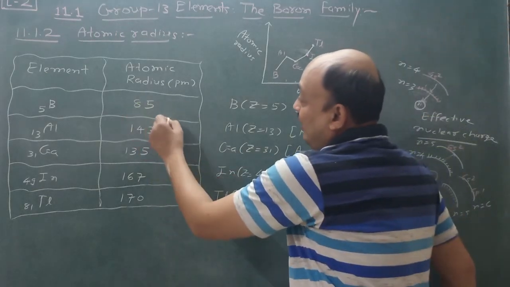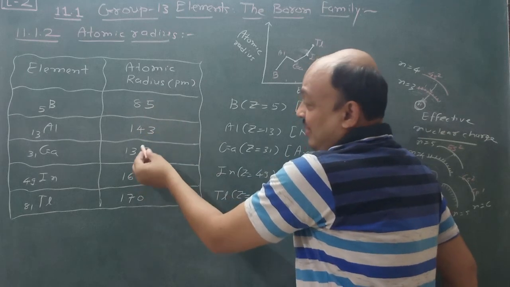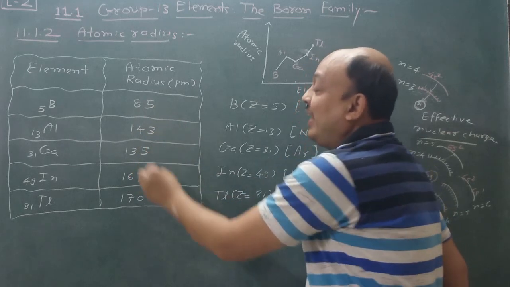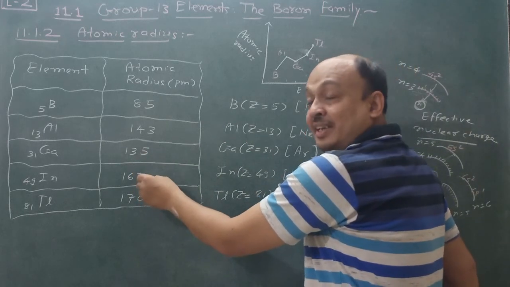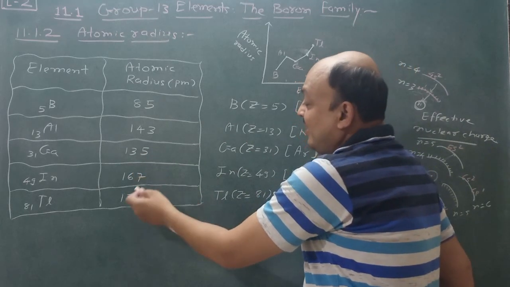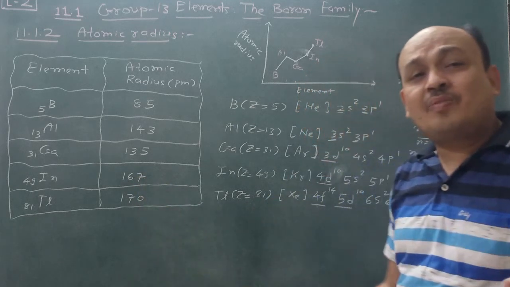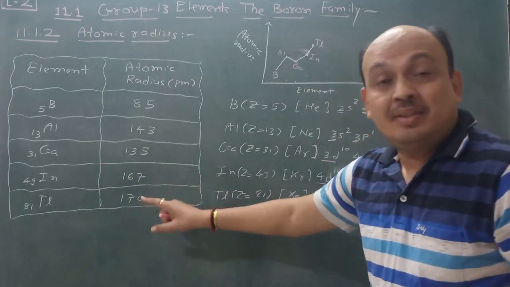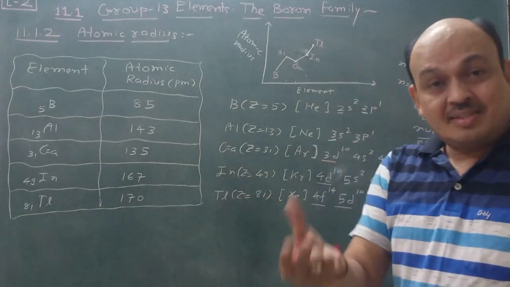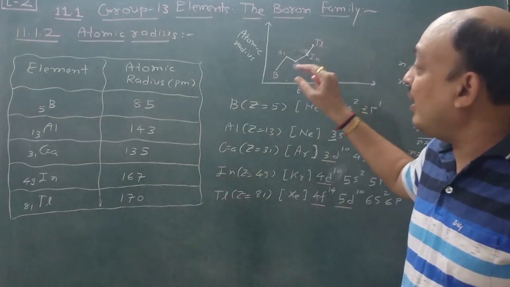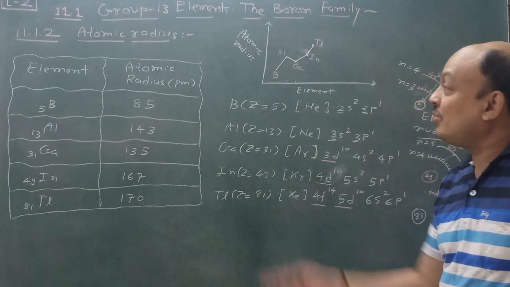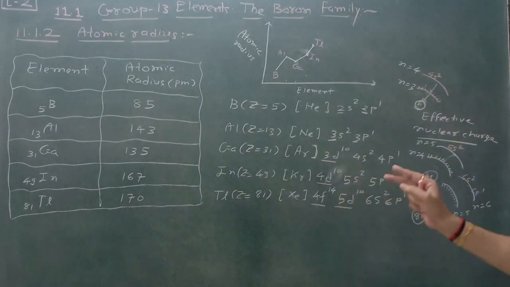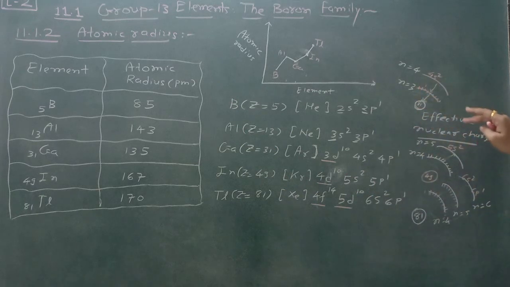In boron, 85 to 143 it is increased, 143 to 135 it is a decrease, once again 135 to 167 it is an increase, and 167 to 170 is somewhat the same value. That's why there is no particular trend in atomic radius. So write this down according to your NCERT textbook and understand by these 1, 2 and 3 models. It becomes very easy for you.